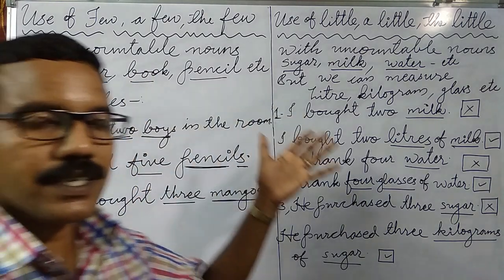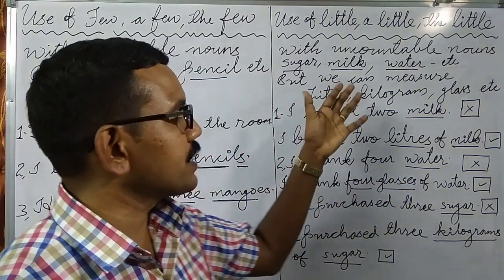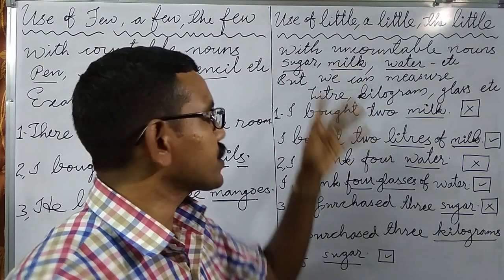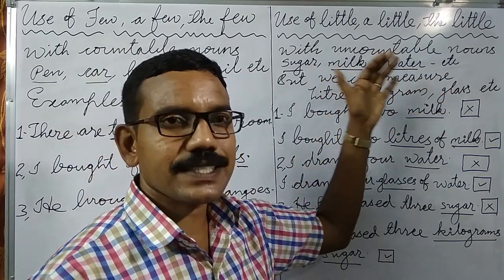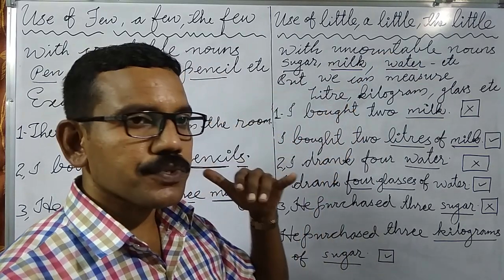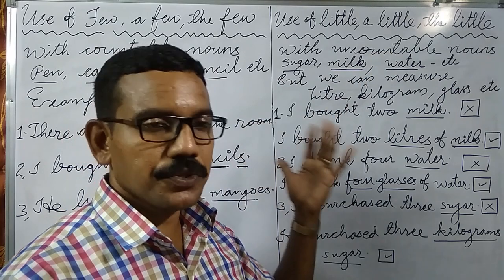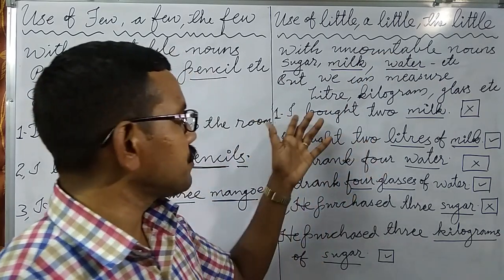Let's see the uncountable nouns. How do you use them in sentences? We can see here 3 uncountable nouns: sugar, milk and water. How do you use these adjectives in a sentence? Look here.